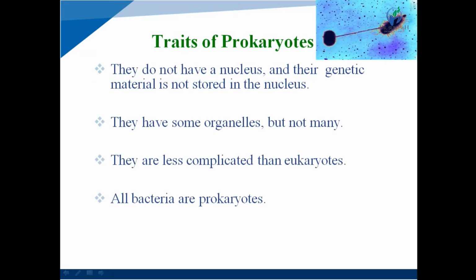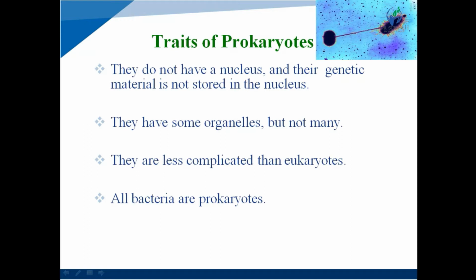Traits or characteristics of prokaryote cell. They do not have a nucleus and their genetic material is not stored in the nucleus. That means prokaryote cell doesn't have a nucleus and their genetic material is not stored in a nucleus because nucleus is not present in the prokaryote cells. Second one is they have some organelles but not many organelles.